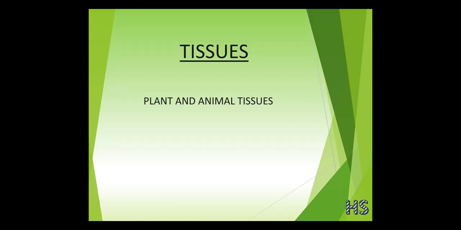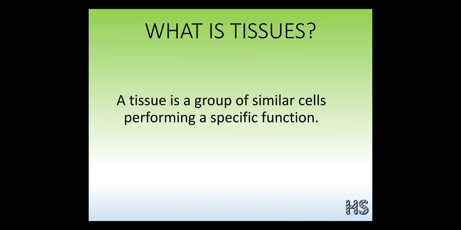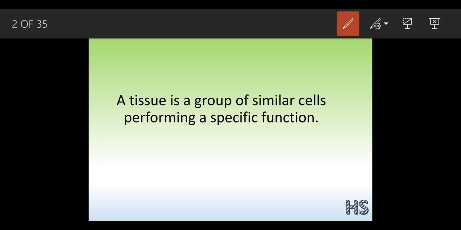Hello students, so today we are going to start with a new chapter, that is tissues. Tissues have been classified into two parts, that is the plant and the animal tissues. First we are going to start with what we mean by tissue. A tissue is a group of similar cells performing a specific function.